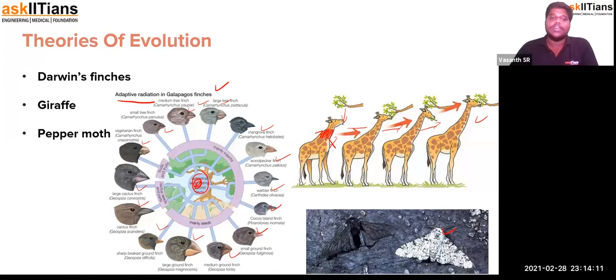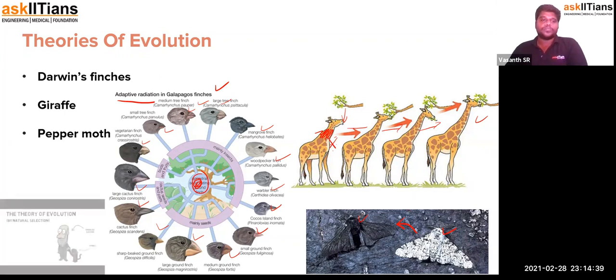So later they developed this black camouflage color, so that helped them avoid being distinguished when they were present on a carbon-deposited region. So this change made the moth survive being preyed upon. So this also explains the theory of evolution.